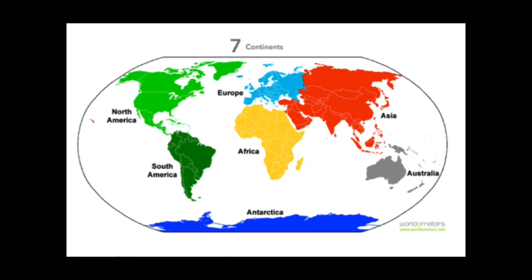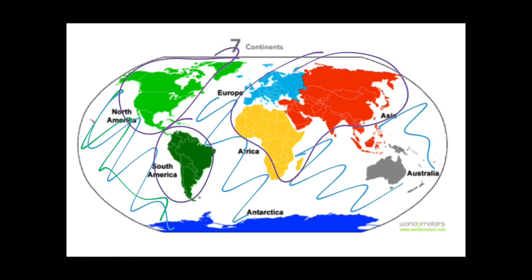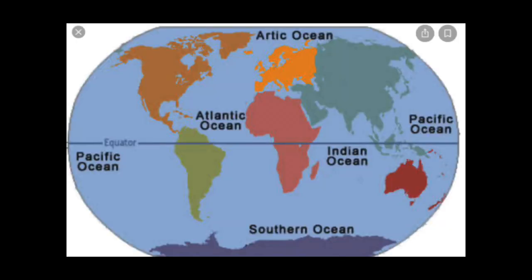As you know, our planet Earth is divided into 71% water and 29% land area. The portion of Earth that consists of water is divided into 5 oceans, and the land area is divided into 7 continents of the world. Here you can see the 5 oceans.